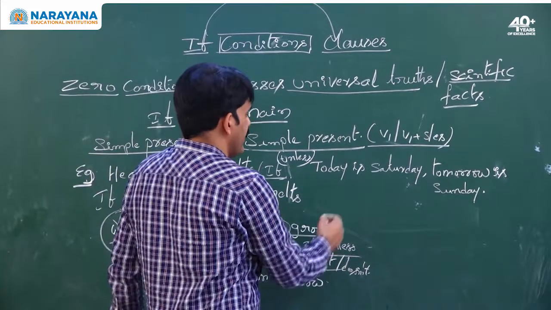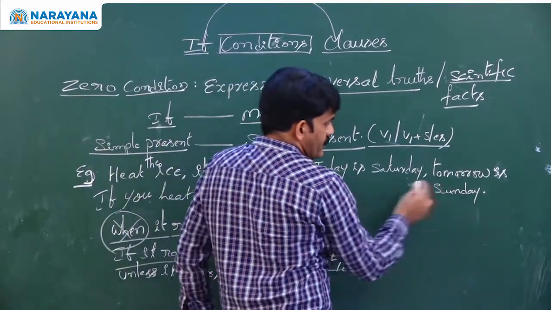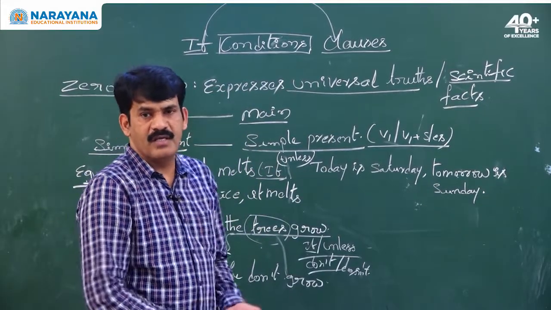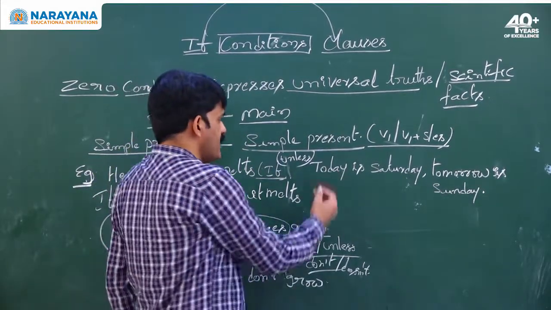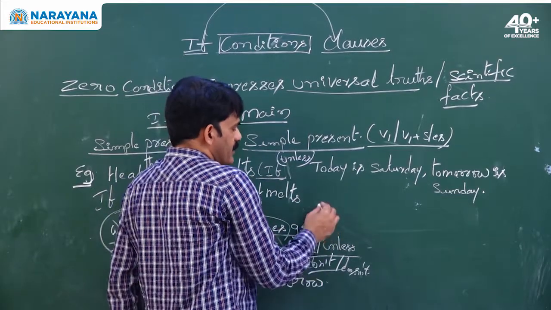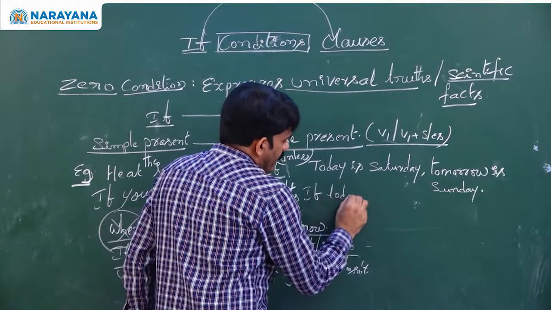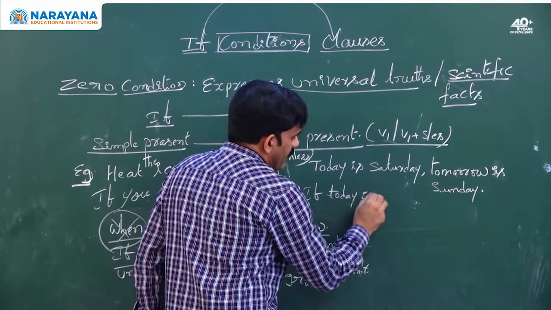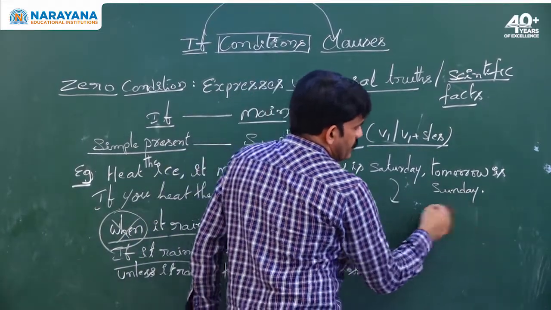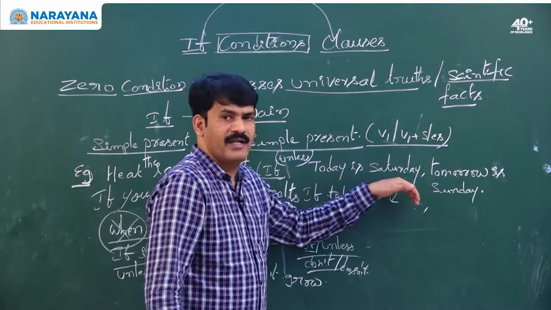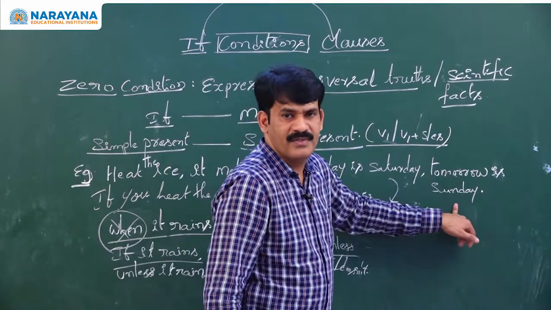Let us see the third sentence. Today is Saturday, tomorrow is Sunday. It's a universal truth. So when it is a universal truth, if you are asked to write with the if condition, then you write: if today is Saturday, tomorrow is Sunday. If today is not Saturday, tomorrow is not Sunday.